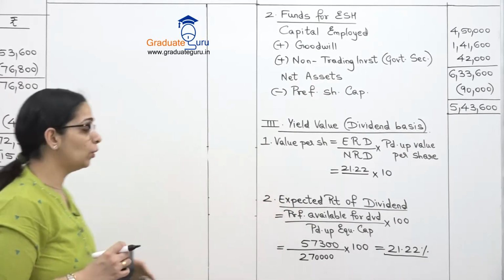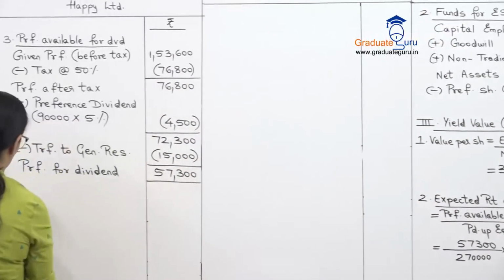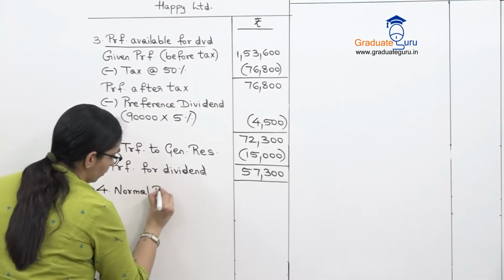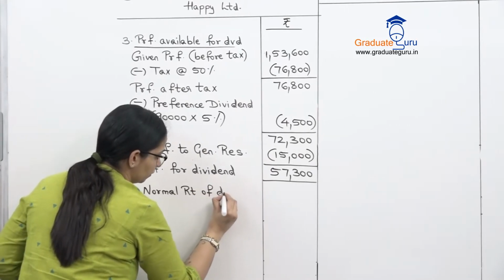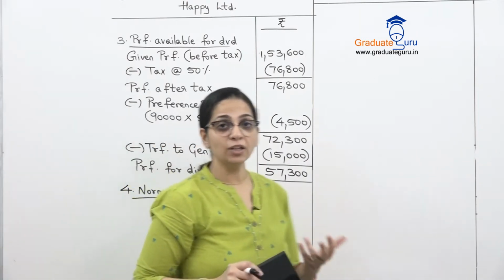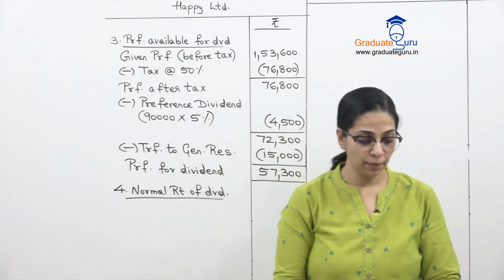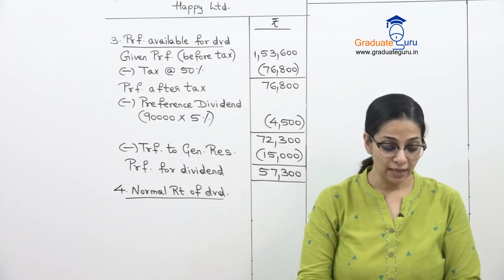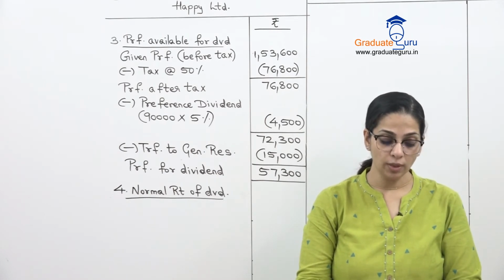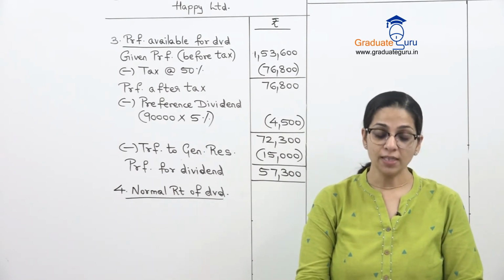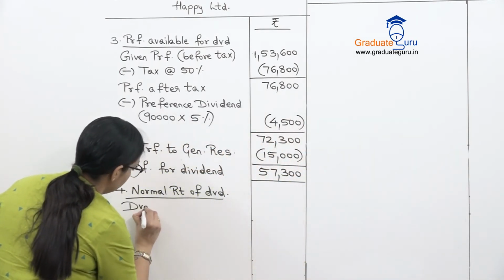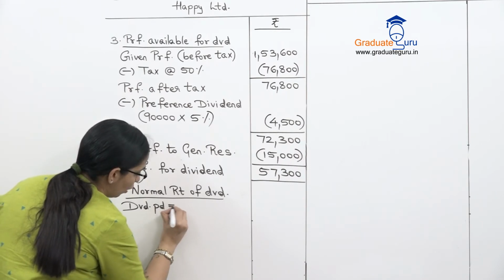So our next working will be for normal rate of dividend. So working number 4. Normal rate of dividend. अब इसके लिए हम क्या यूज करेंगे? We have adjustment number F. Dividend at 10% is declared by similar companies where market value is 102 per share, face value is 100. So that means dividend paid is how much?